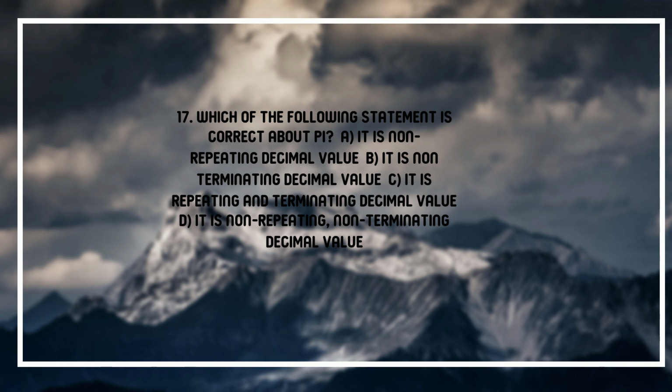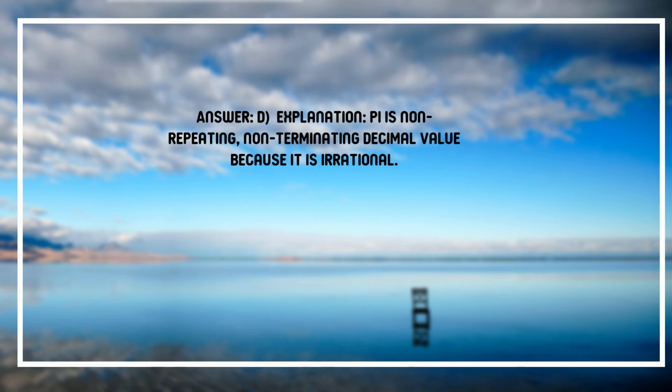17. Which of the following statements is correct about pi? A. It is non-repeating decimal value. B. It is non-terminating decimal value. C. It is repeating and terminating decimal value. D. It is non-repeating, non-terminating decimal value. Answer: D. Explanation: pi is a non-repeating, non-terminating decimal value because it is irrational.